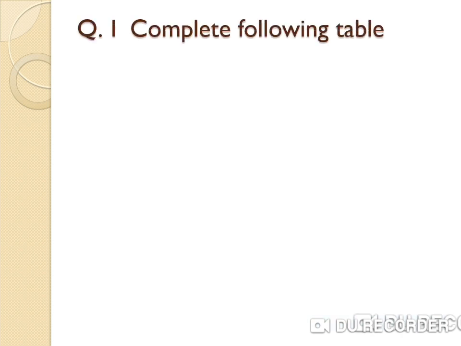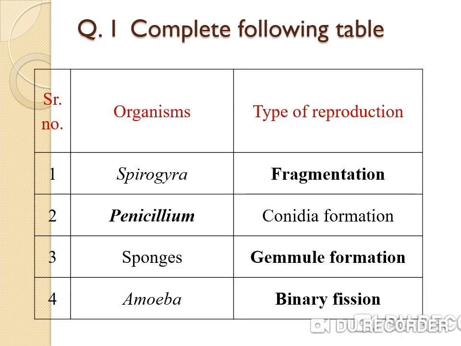Next one, complete the following table. The first column is organism and the second column is type of reproduction. Spirogyra: fragmentation. Penicillium: conidia formation. Sponges: gemmule formation. Amoeba: binary fission.